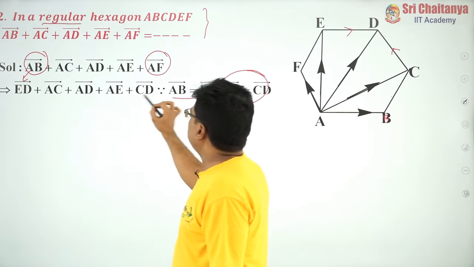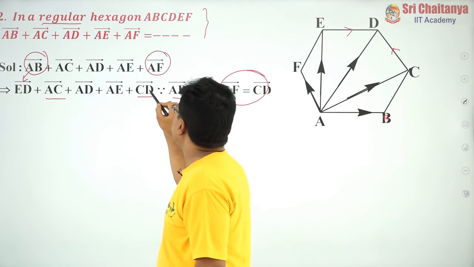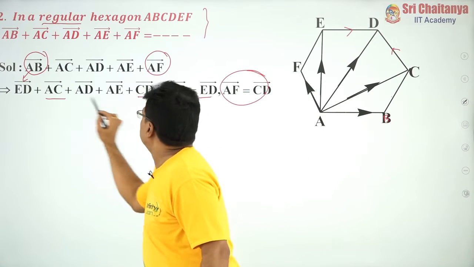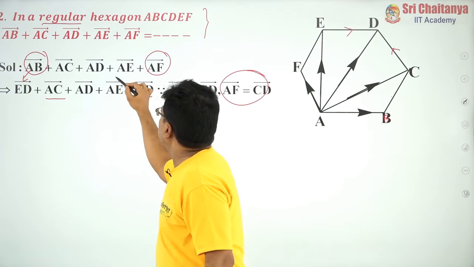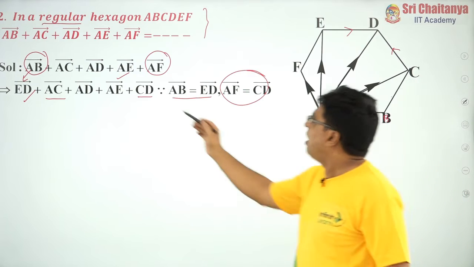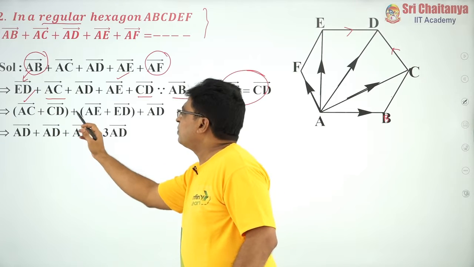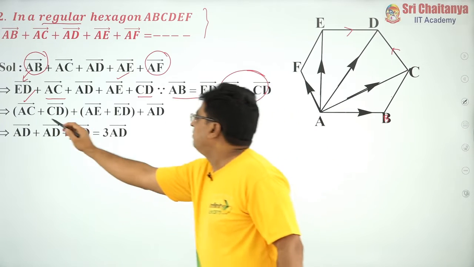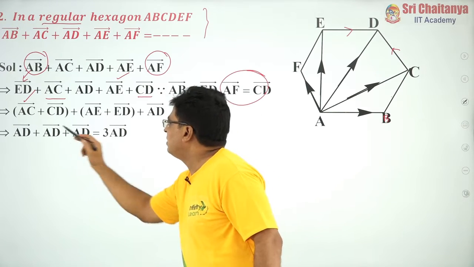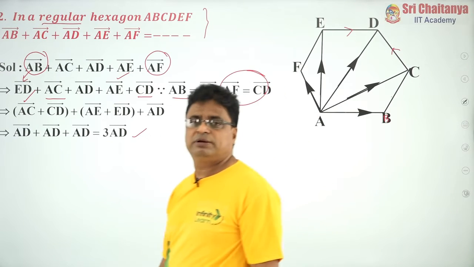If you have observed these vectors carefully, here AC bar is there, here CD bar is there. By adding these two, it becomes AD bar. Similarly, AE bar is there, and here ED bar is there. AE bar plus ED bar becomes AD bar. Already AD bar is there. So, conveniently I kept the corresponding vectors in a bracket, and by addition of vectors AC bar plus CD bar becomes AD, and similarly AE bar plus ED bar is equal to AD, and here AD bar is already given. So, the resultant becomes 3 AD bar.